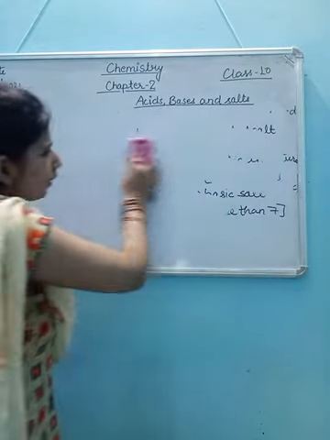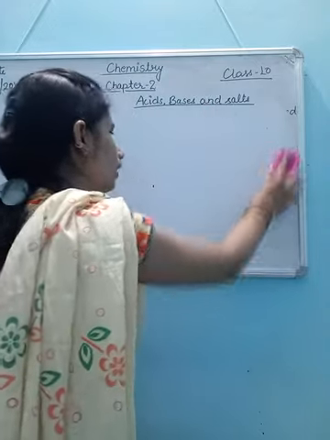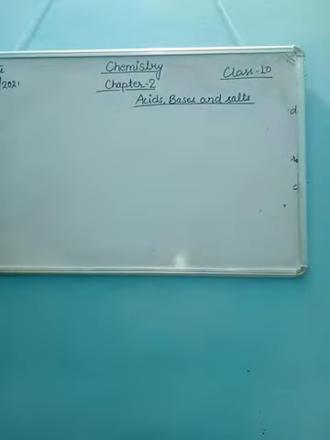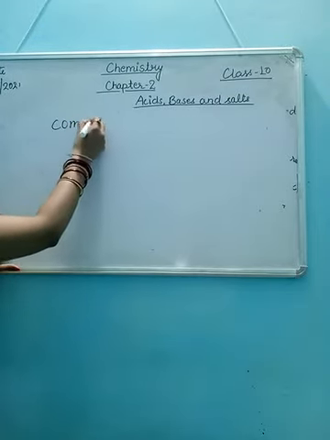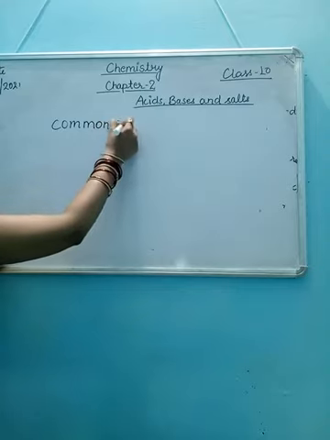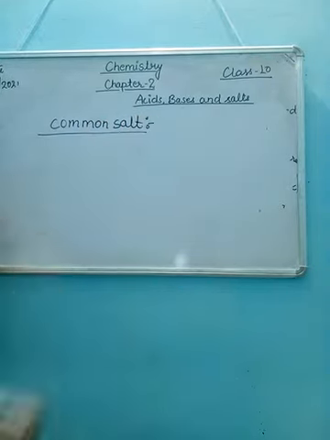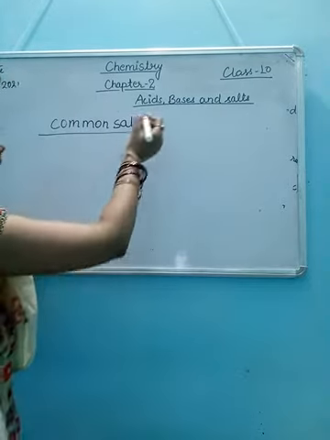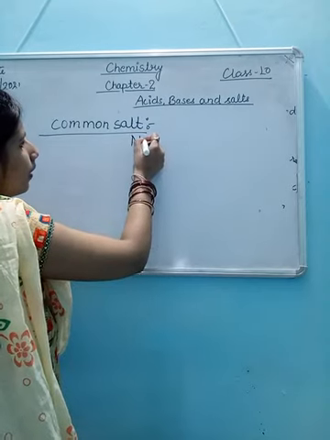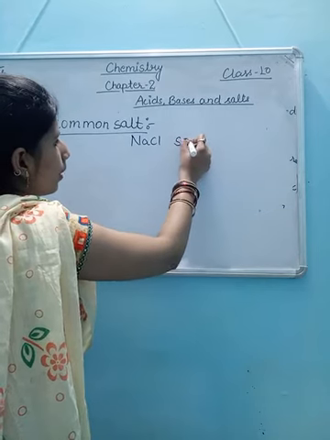Now what is common salt or table salt? That we will learn. What is common salt? NaCl, or sodium chloride.